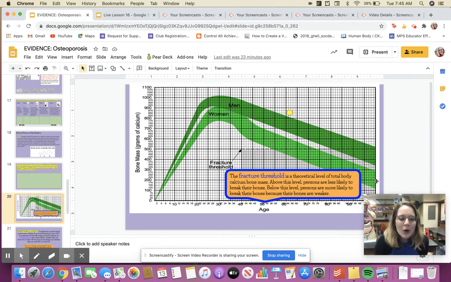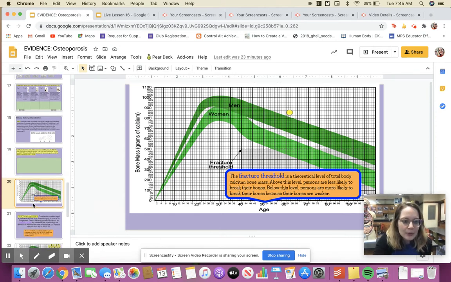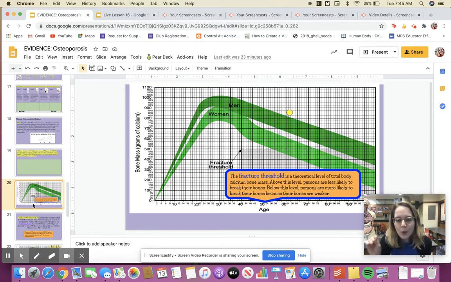What you're going to be doing in the next couple slides is actually plotting points on this graph, determining is that a man or a woman, and then is that person above the fracture threshold, meaning their bones are okay, probably not going to have a break, or are they below? Let's do number one together just to get you started.